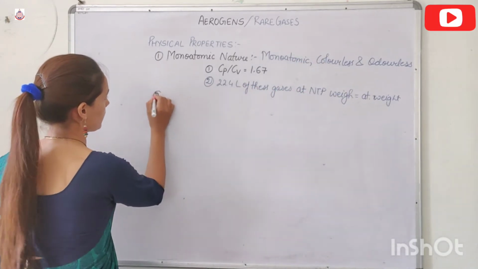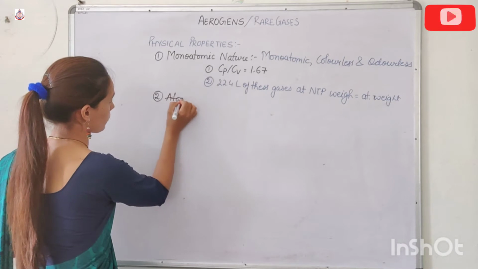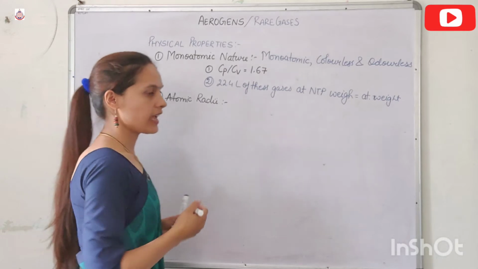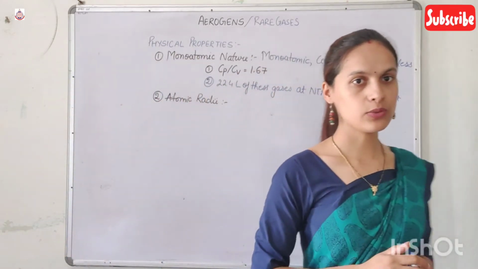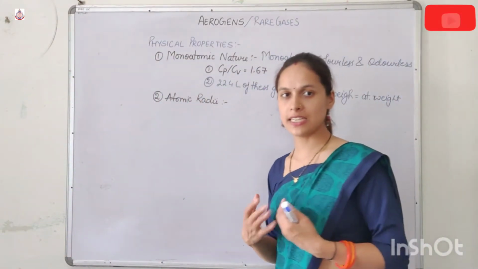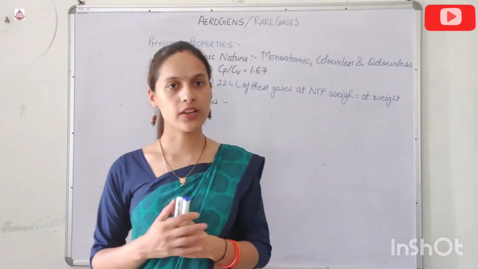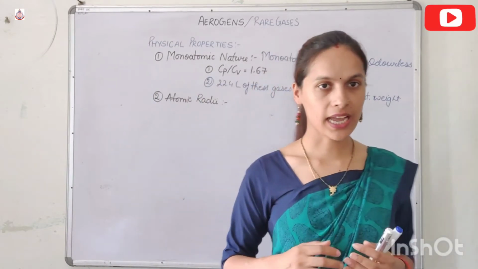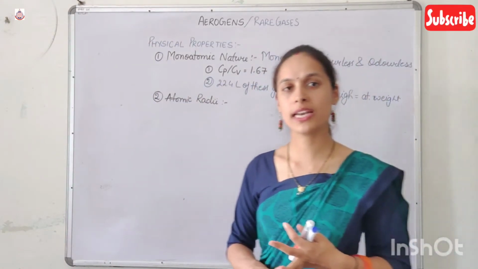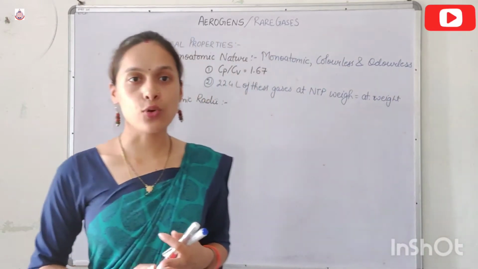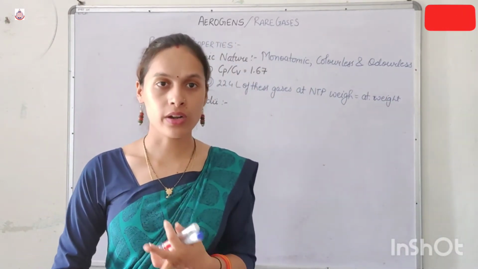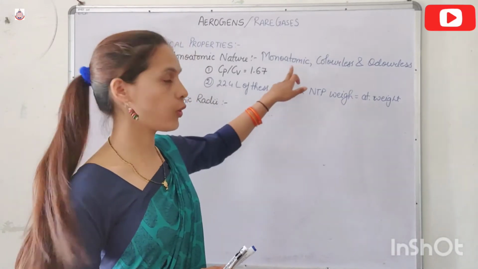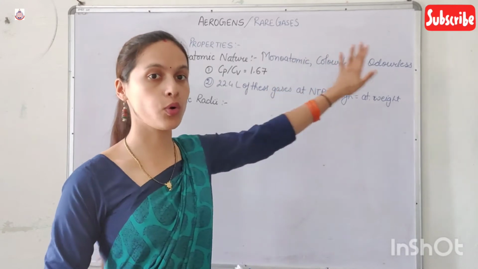Next physical property is atomic radii. Now, in our 11th class, we have studied that as we move left to right in a period, atomic radii decrease due to the increased nuclear force of attraction. But atomic radii are of three types: covalent radii, van der Waals radii and metallic radii. And in noble gases, we consider van der Waals radii because the noble gases are monoatomic in nature. That's why they don't form covalent bonds.